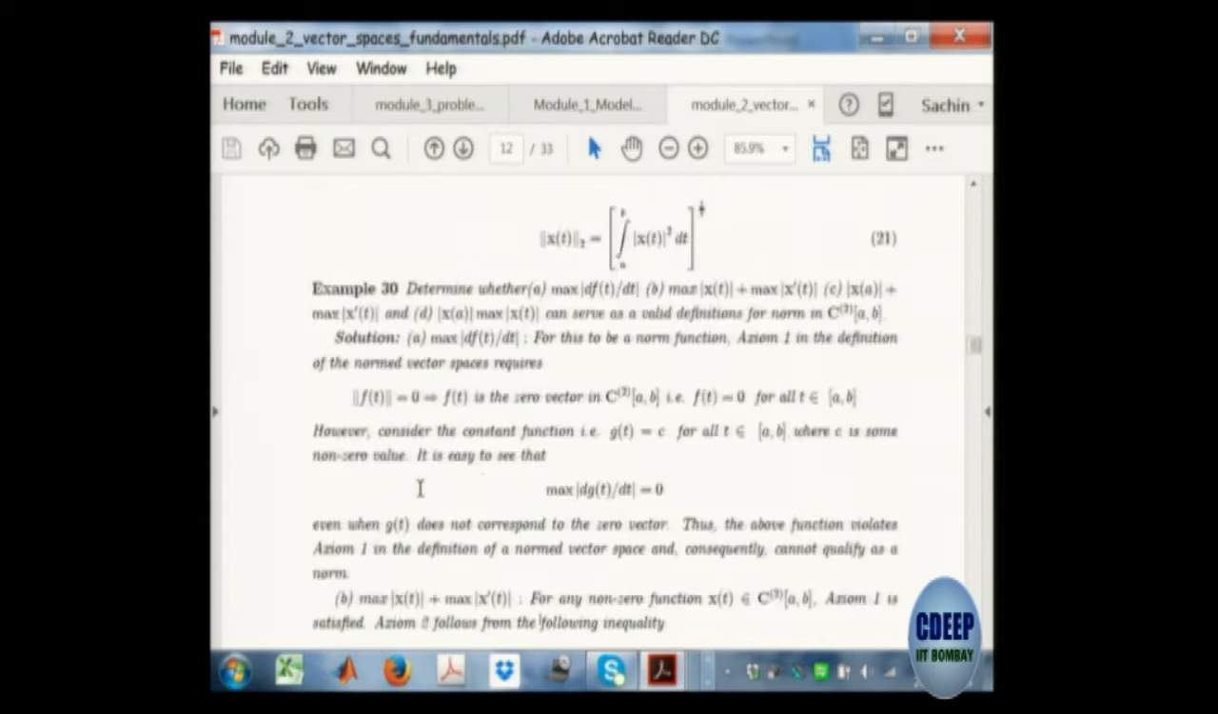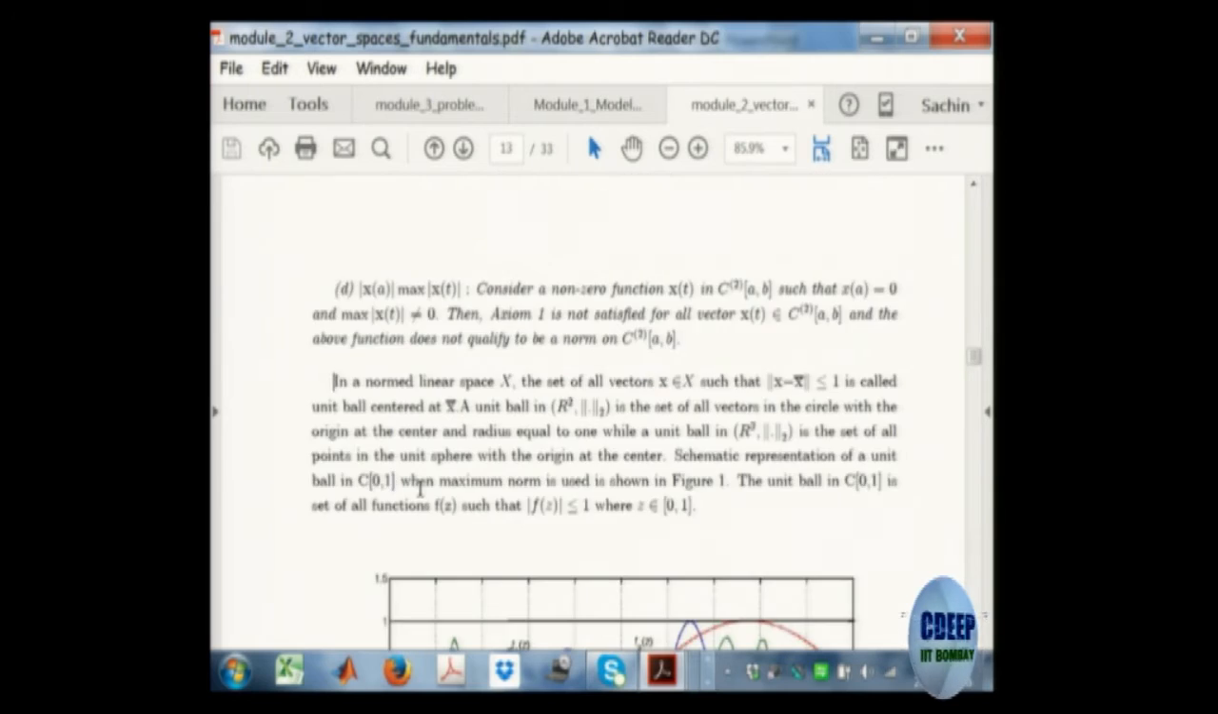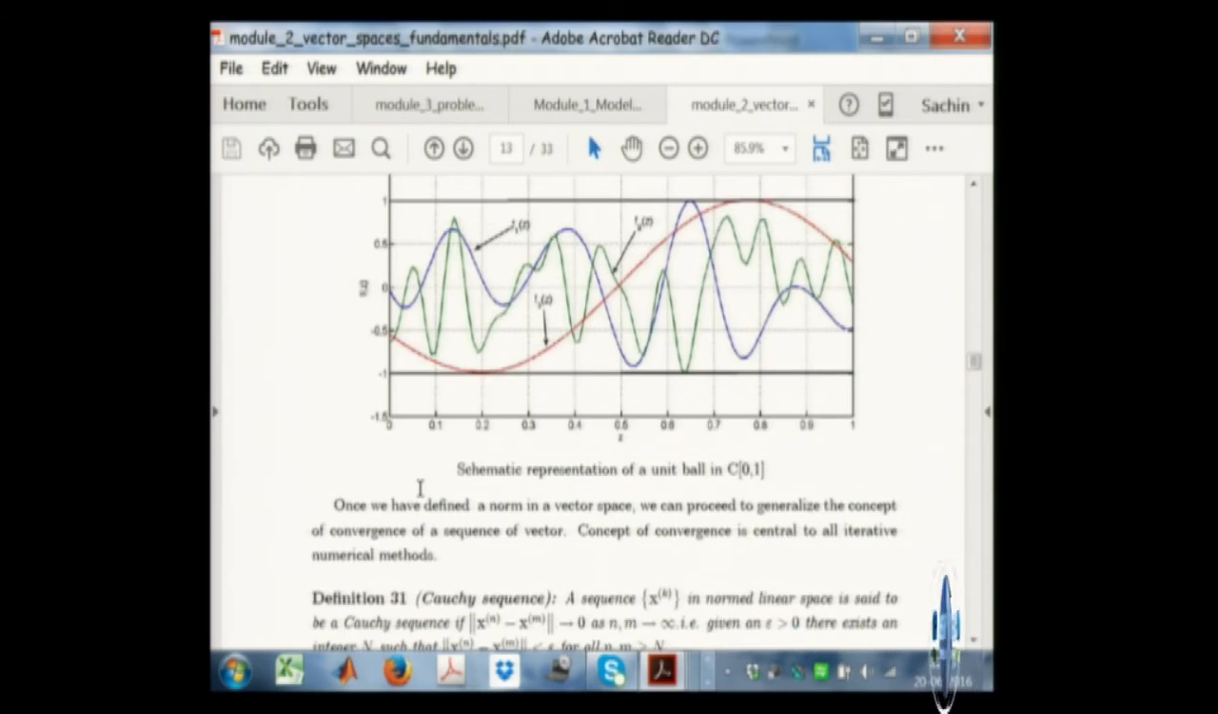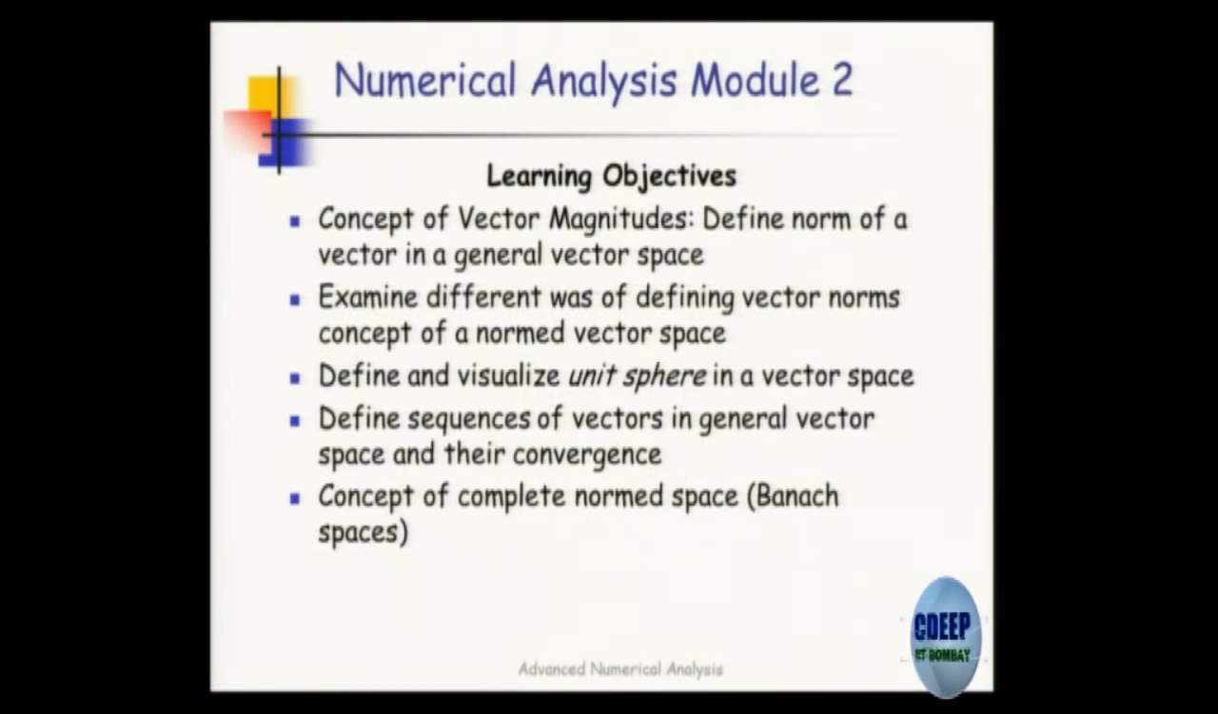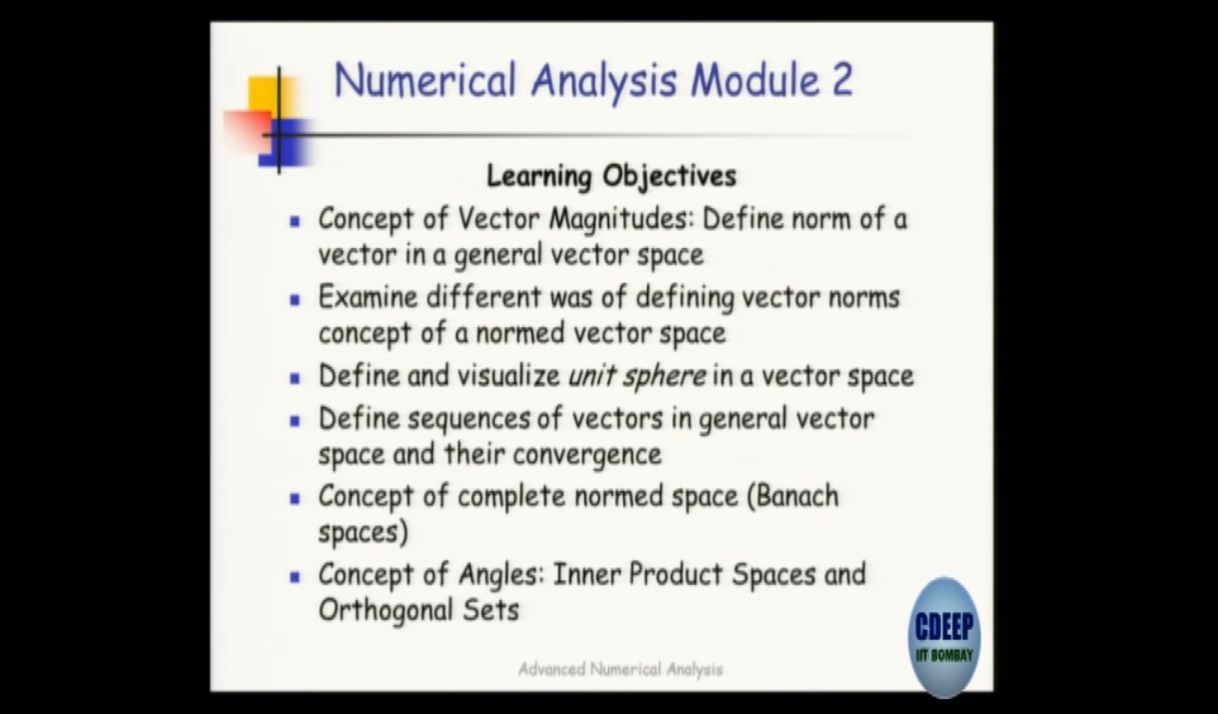And then comes the notion of angle. Some of these things I'll just skip. What is important is the last point. It's important to define some of these concepts, like what is a sequence of vectors, what is convergence, and so on, but one can skip this if you are not interested. You can directly go to the concept of angles.